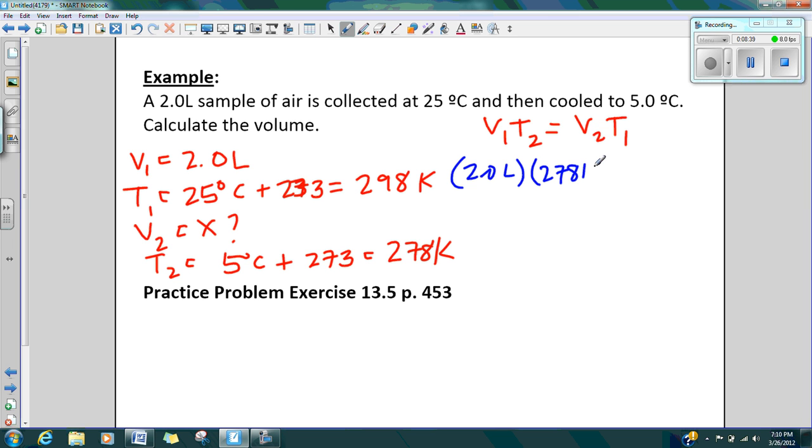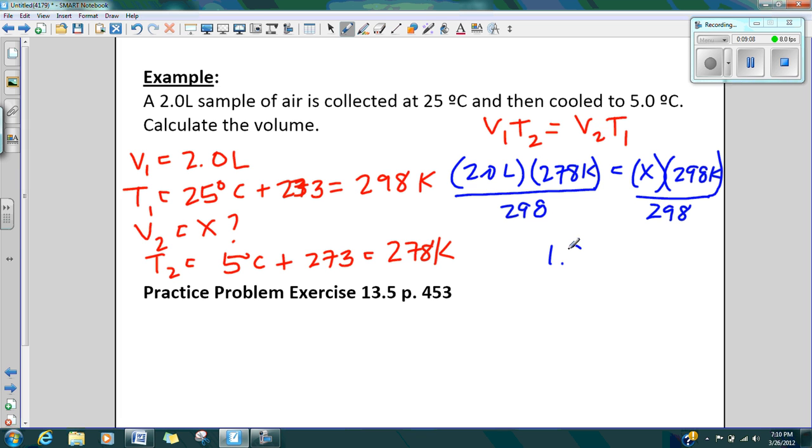This is the most common mistake people will make with Charles' law, is that they simply will multiply volume times the temperature in the same conditions. Please be careful. So here's my new volume. I don't know what that is, and my temperature is 298 in my original situation. So for both sides, I'm just going to divide by 298. My Kelvin units will cancel out, and I'm left with liters. And as I take a look at that, I have 2 significant figures here, so I need to round my volume to the same thing. So it's 1.9 liters. That's it.